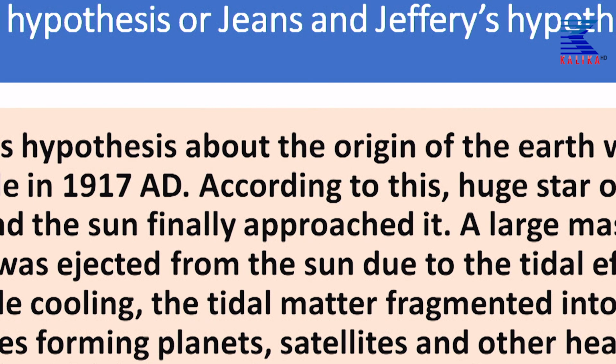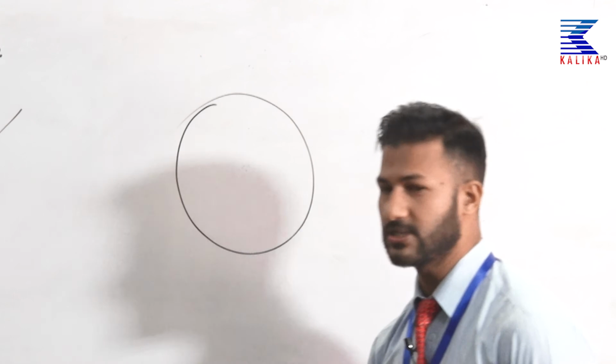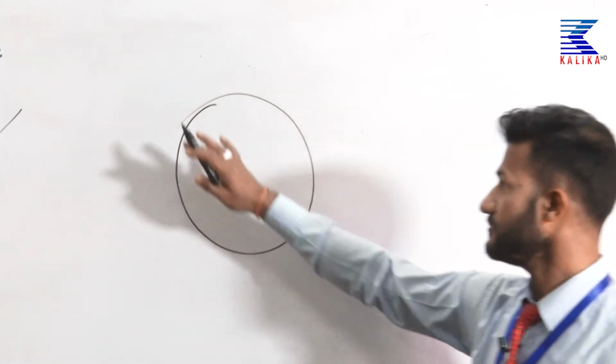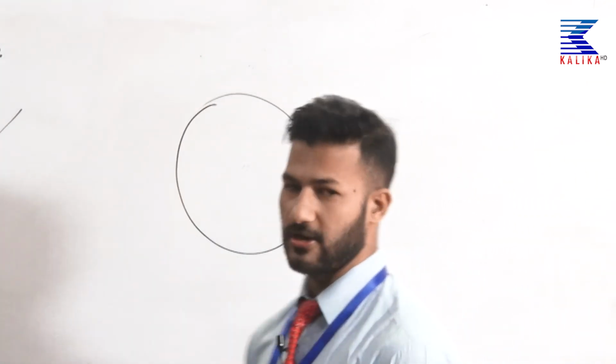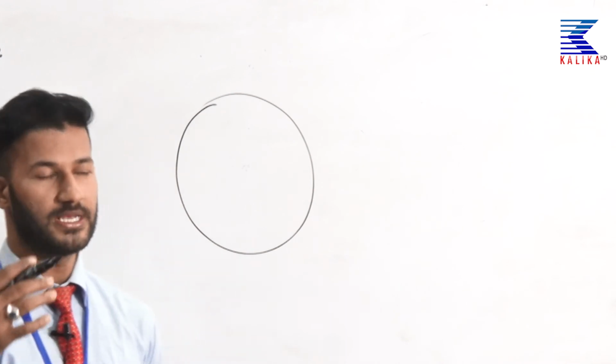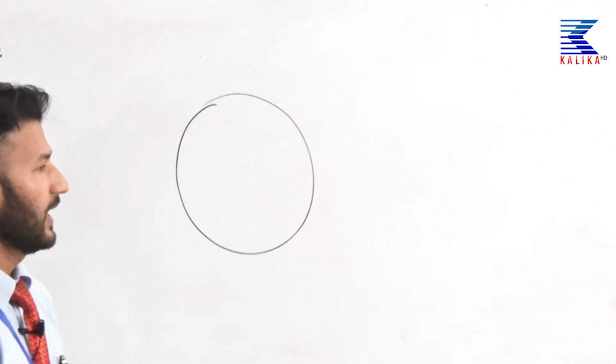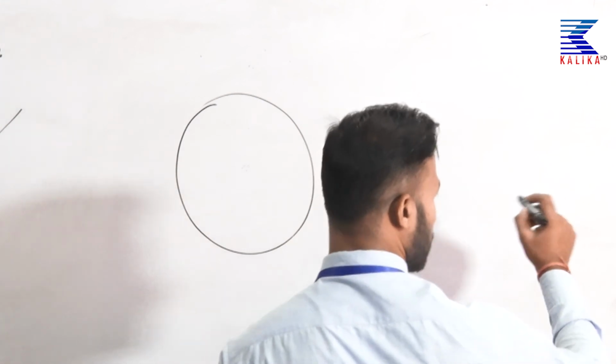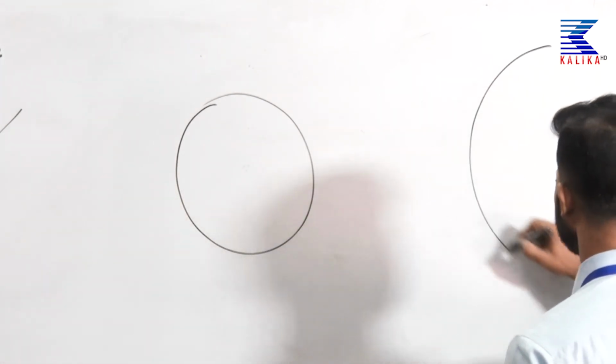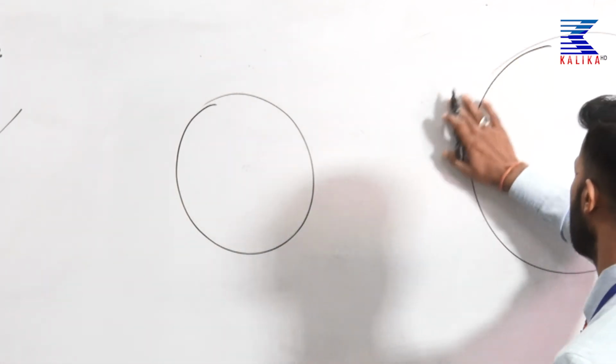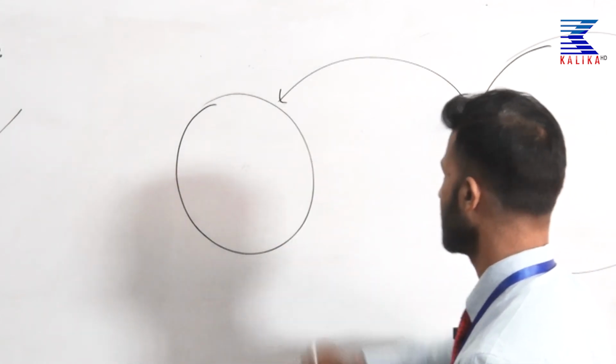To demonstrate more clearly, have a look here on the screen. What happened actually, according to this hypothesis, there was the Sun. There was the Sun many billions of years ago, say, and a huge star came close to the Sun. An even huger star came close to the Sun.